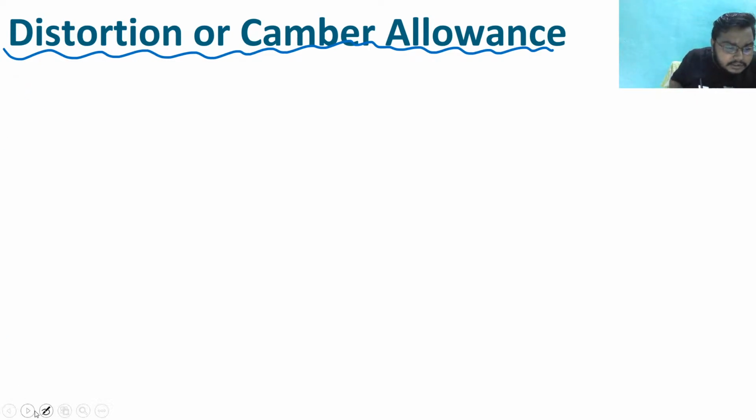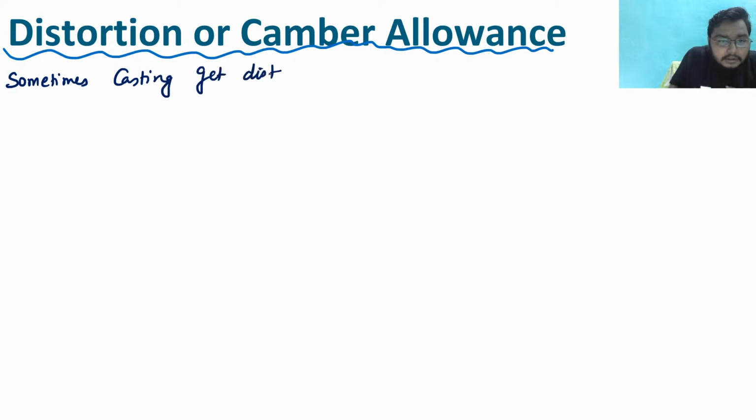So what happens, sometimes casting gets distorted. So during solidification, clear?